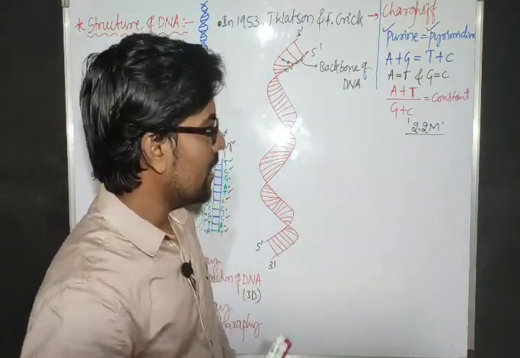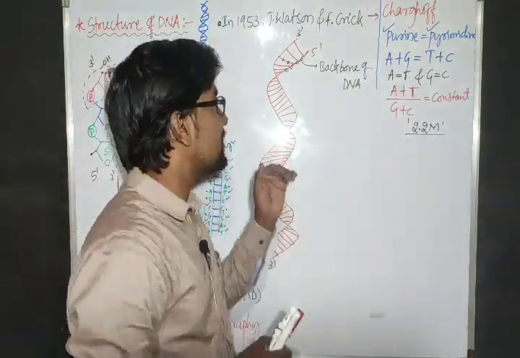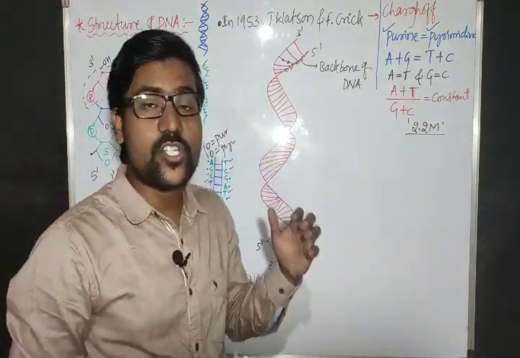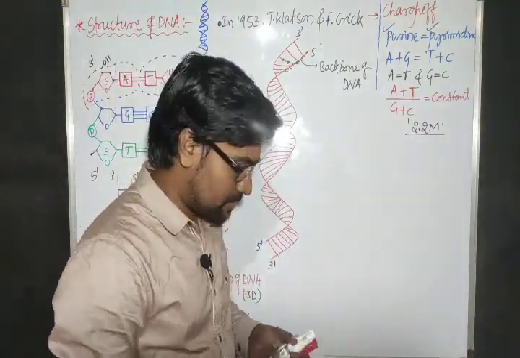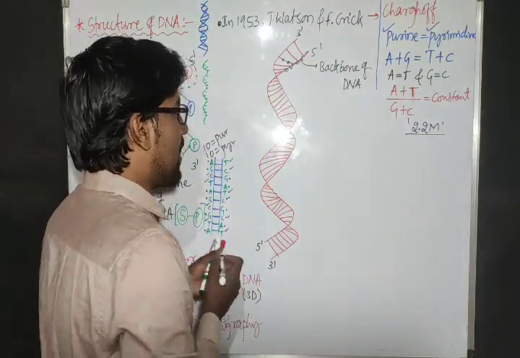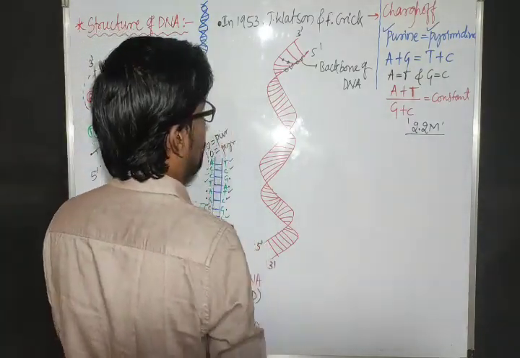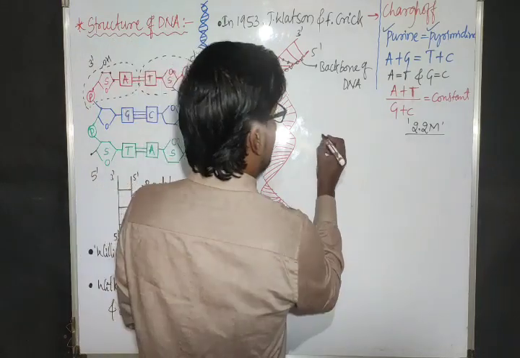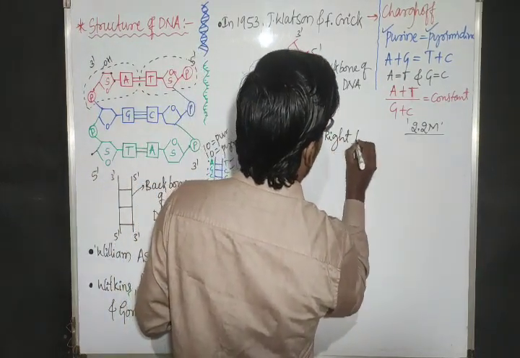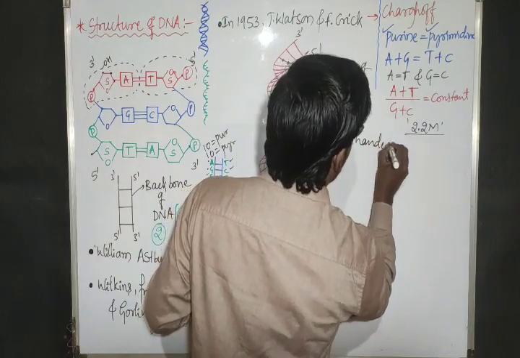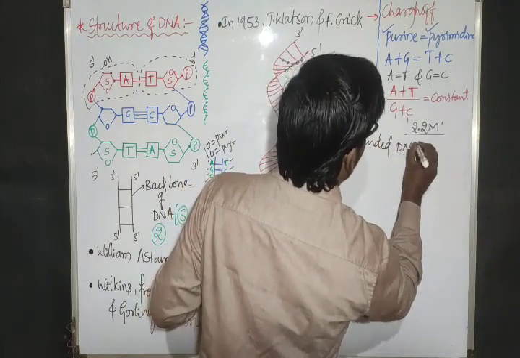As the number of base pairs increases, the length of DNA increases. Now in this DNA, if we consider its structure, what special features can we observe? Let us see one by one. First thing, this is right-handed DNA.